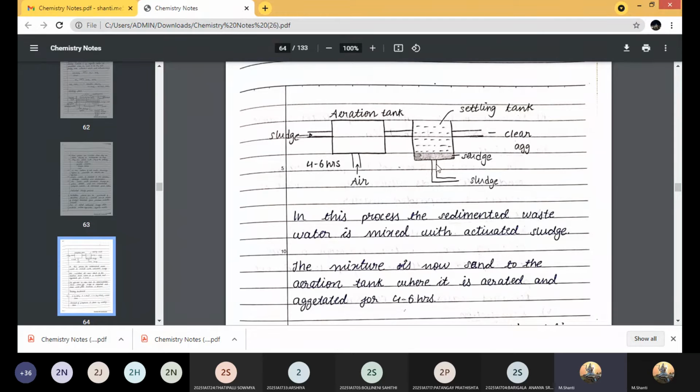Here you can see the sludge which gets deposited, and the clear effluent is collected through this outlet. A part of the sedimented sludge is mixed with the sludge used for the treatment of the next batch in the aeration tank. That's how this is called the activated sludge.